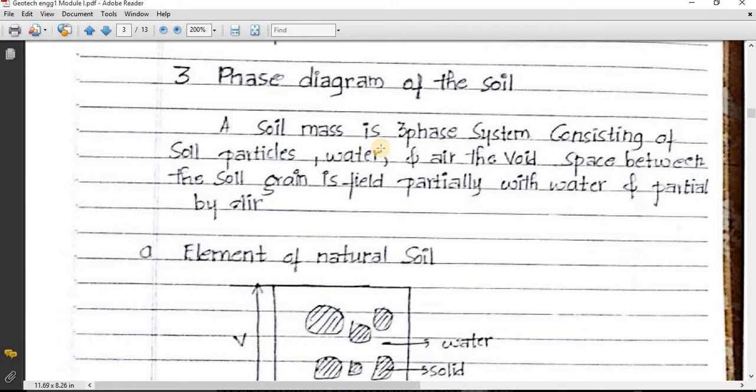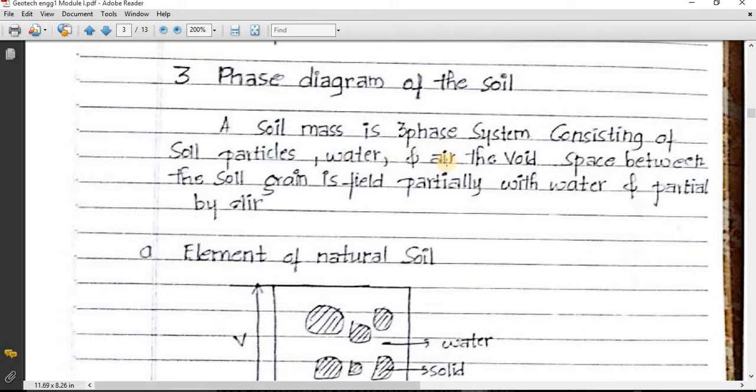When we take a handful of soil, what are the things which will be present in that? First one will be soil particles, second one will be water, and the third one will be air. So I'll repeat it. When I take a handful of soil, what are the things present in that particular soil? Soil particles, and in between those soil particles voids will be present. In those voids, water and air will be present. So actually there are three components present in a soil: one is soil particles, second is water, and third is air.